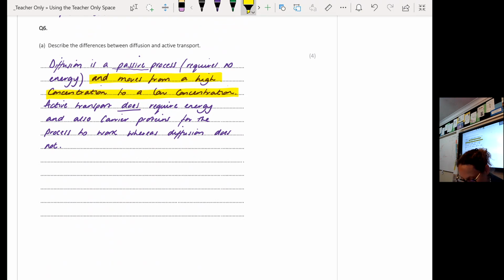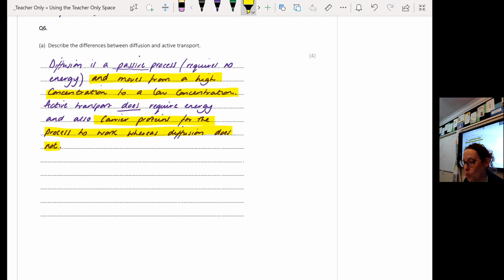You need another difference between diffusion and active transport, and the one that I'm looking for here is this one here: that active transport requires carrier proteins for the process to work, but diffusion does not. And that's the mark that most of you were missing. Okay, so you were missing that marking point.